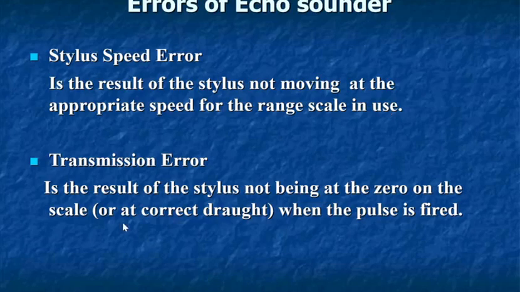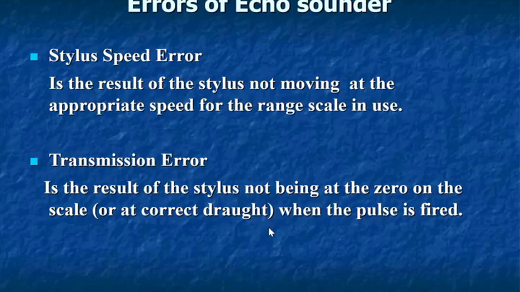It is the result of the stylus not being set to 0 at the scale. When the pulses are getting fired, the stylus has to be in its 0 position. If there is some error in its positioning, then you will get some error.